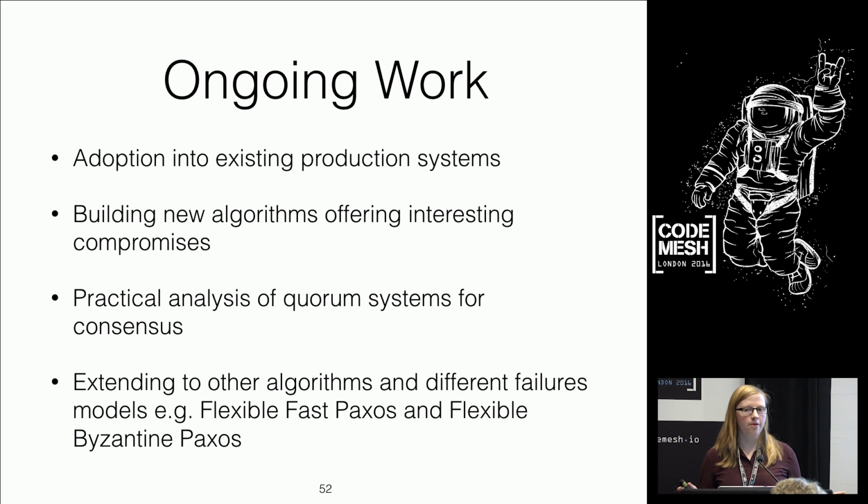And also to give people numbers, right? If this is a configuration, people should have access to a table that basically says, do you want 99.9% availability and this average latency, or do you want 99.9999% availability and this average latency? And we're looking at extending this to other algorithms.